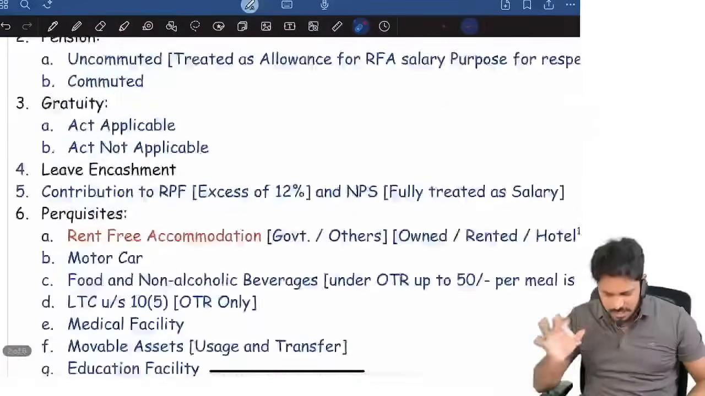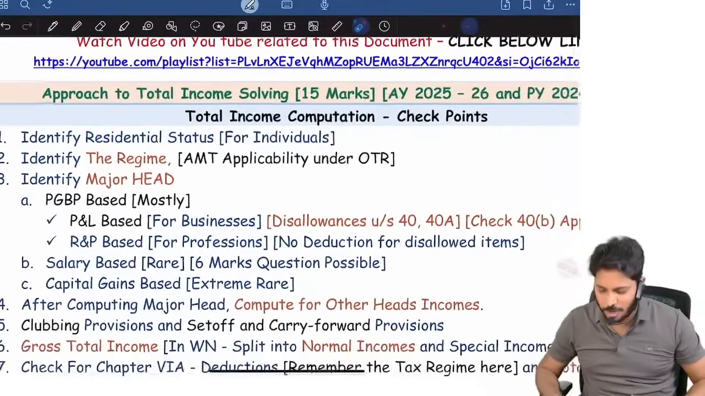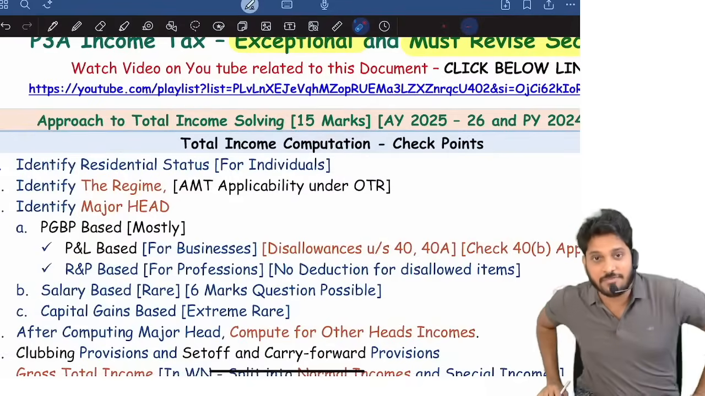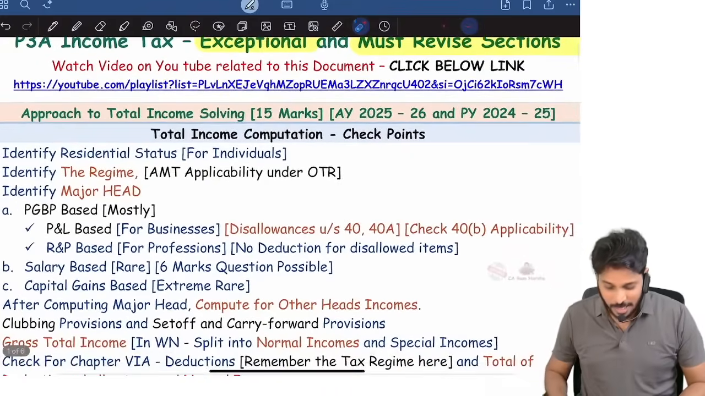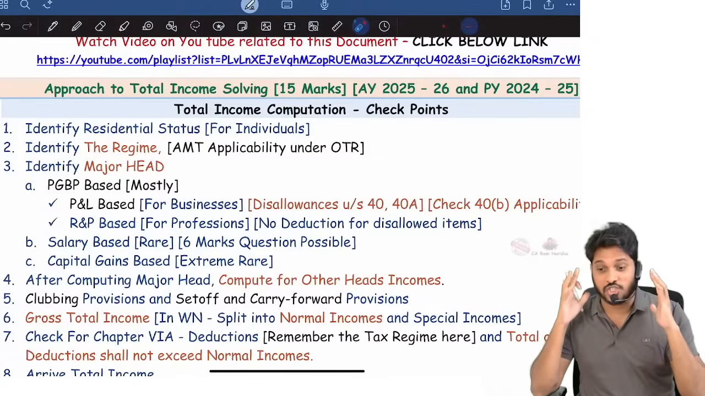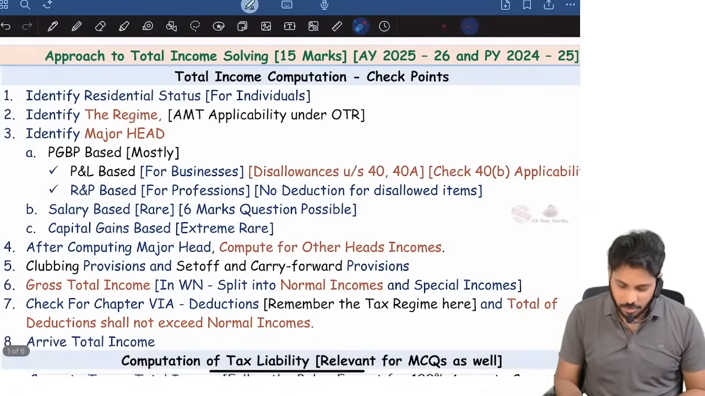Now, the first one, you know very well, in income tax, the first question is straight away a total income problem, which is a 15 marks question. Now, how to solve the total income problem? What are the various checkpoints in total income? Now look.